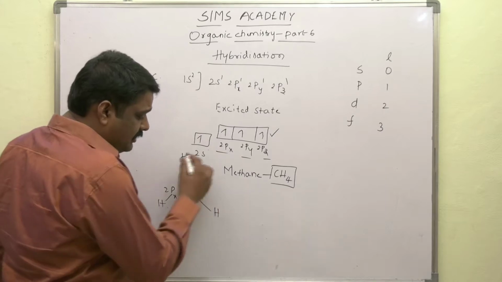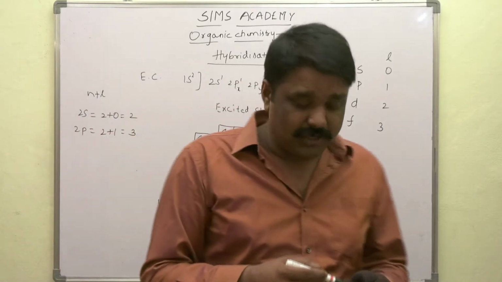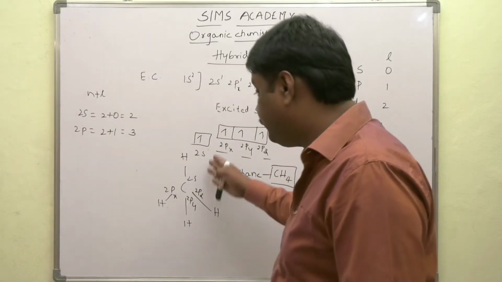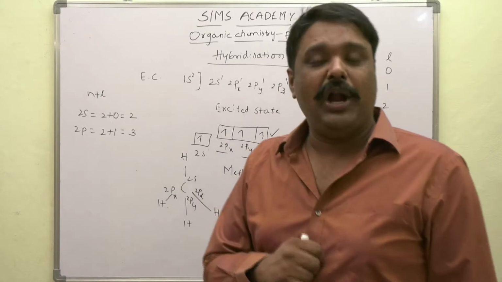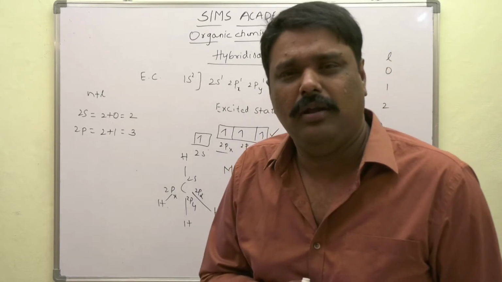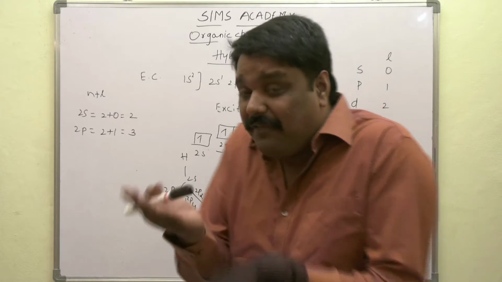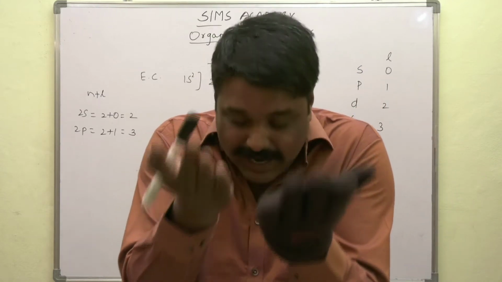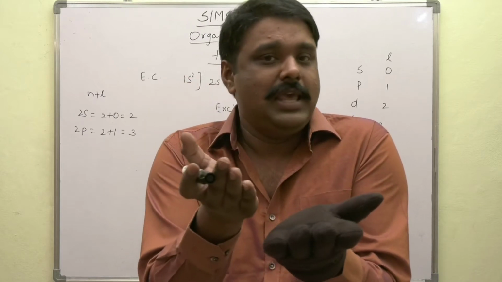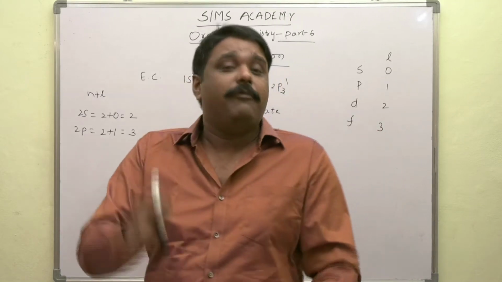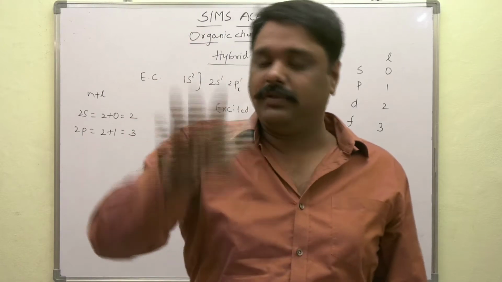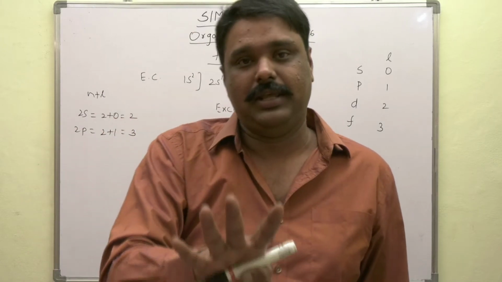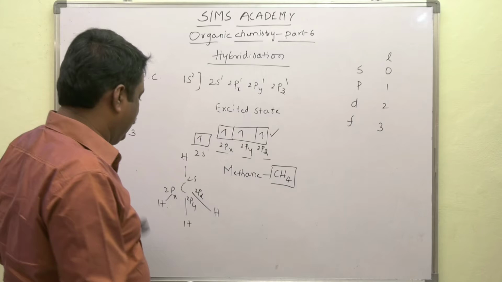Is it correct? How come one hydrogen moves to the lower energy? Why should it get bonded with 2s orbital? That means when we have unequal sharing of energies or unequal sharing of orbitals, this is not correct because 4 are similar atoms, 4 are hydrogens. That means, I'll give you a beautiful example.